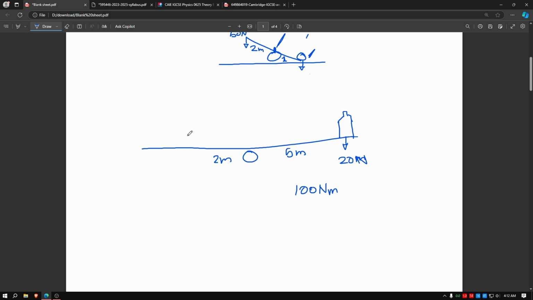We will have to employ 2 water bottles or a bigger, very fat water bottle. This water bottle will be 50 newtons of weight. If we multiply 2 meters into 50, we again get 100 newton meters. This will be our clockwise and anti-clockwise. They will cancel each other out.